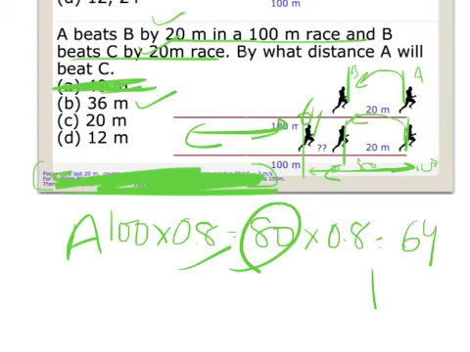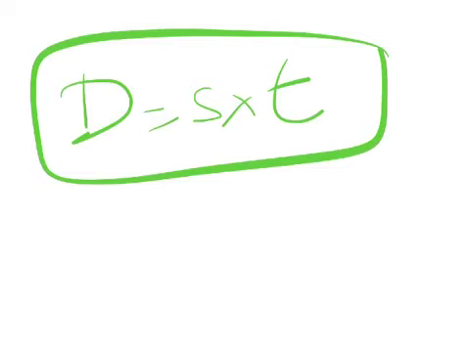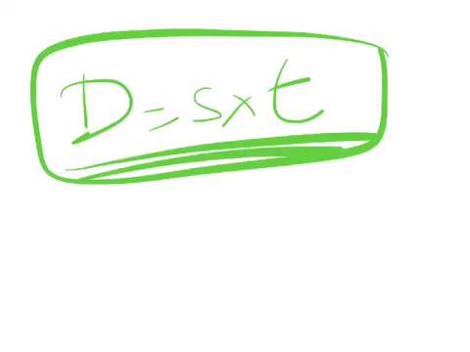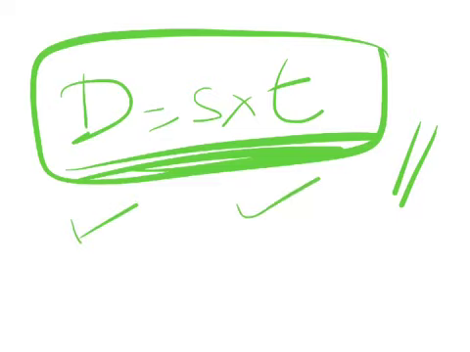Please open up your books and try to understand everything. Trust me, time and speed is only one formula: distance is equal to speed into time. Nothing else. I'm not going to use any other formula. I know there are people who innovate new formulas, but they are not valid across the board. This one formula is the only formula I'm going to use to solve every question of time and speed. It can be a question based on trains, or on races, anything is basically the same concept. Alright, all the best. Thank you.